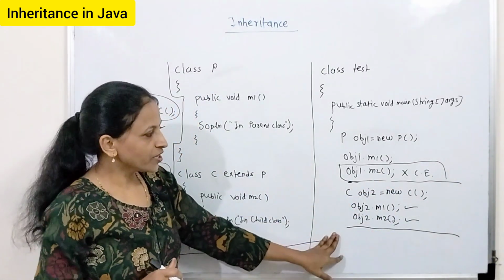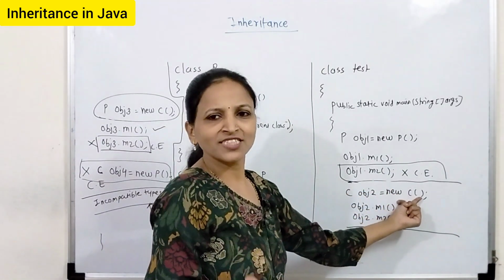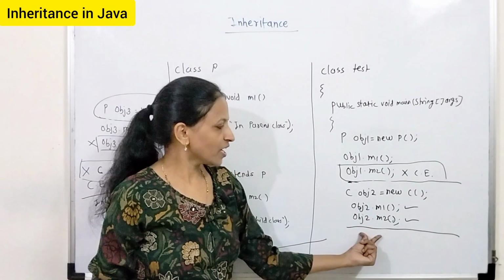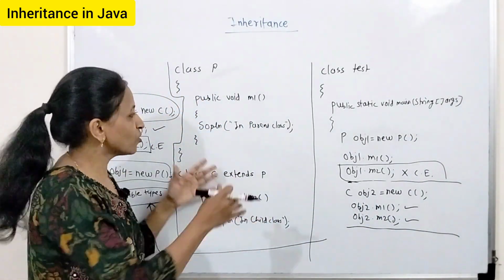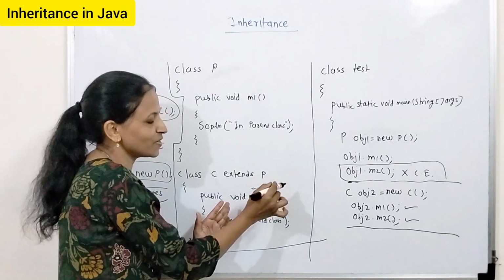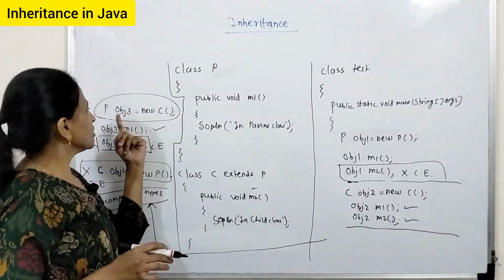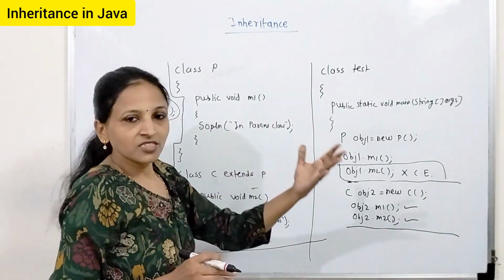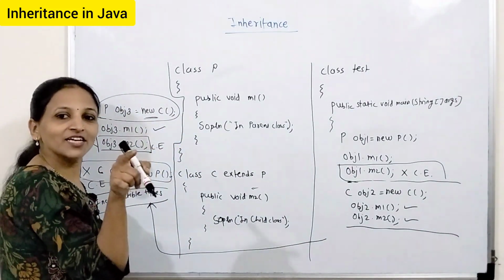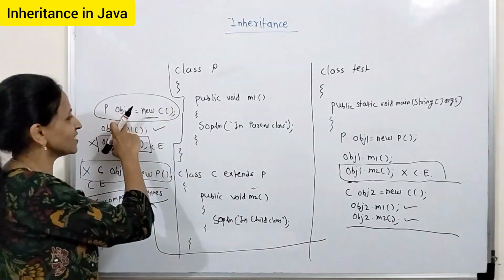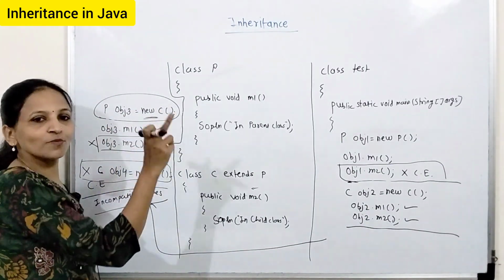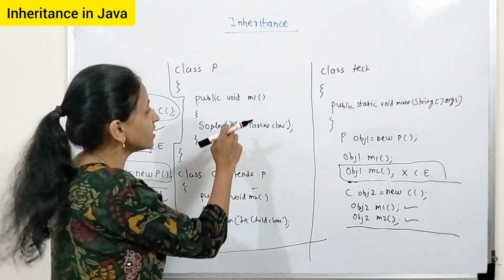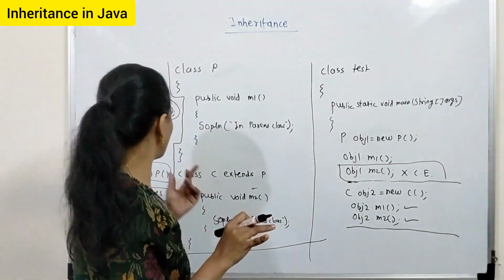The second point is, in a child class reference you can easily store a child class object. It is perfectly valid and normal, and here you can call the parent method as well as the child method, because the parent method is already here at this place. Next point is, you can create a parent class reference and store in it the reference of a newly created object, here in obj3. Here you are creating a child class object, but the reference is of type parent. Here you can call only parent class methods. Child class methods you cannot call. Here you will get a compile time error.